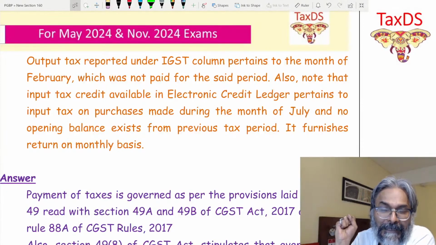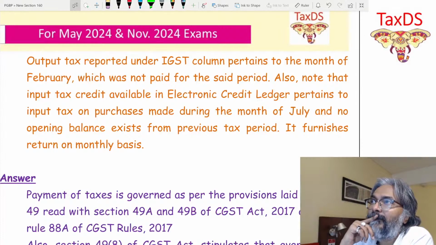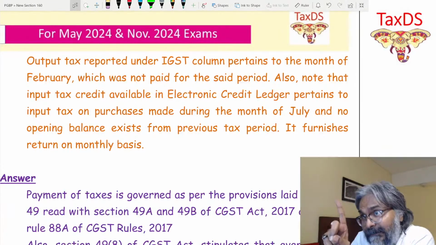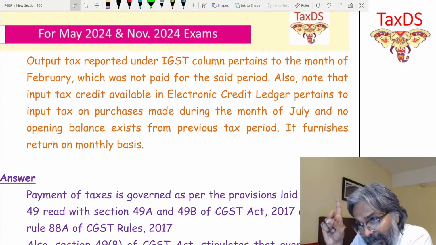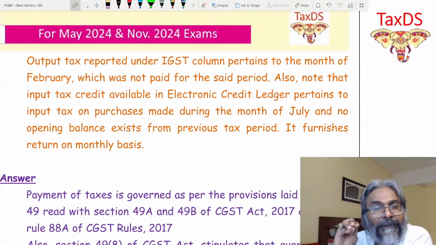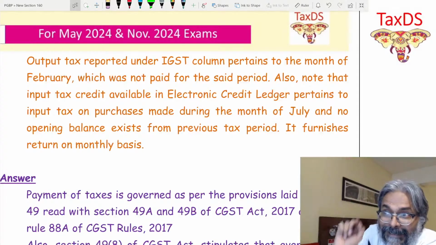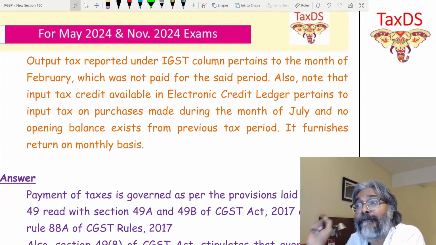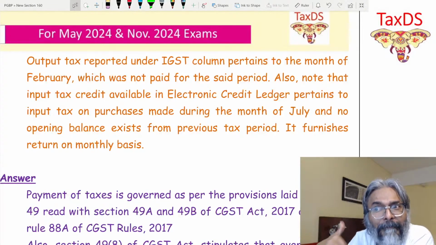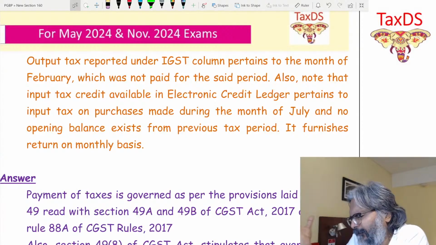Yes. Whereas we have an output tax in the form of IGST which is of the month of February. So the question is whether the February month liability can be adjusted with the ITC of the July month. Now when I'm going to make the payment, I'm going to make the payment in the month of July, for example.